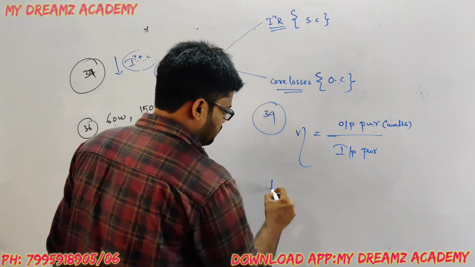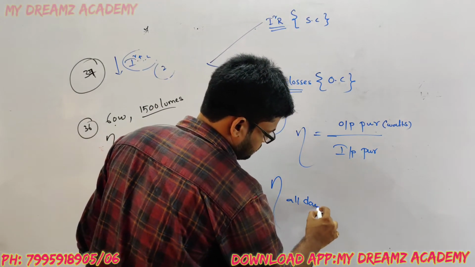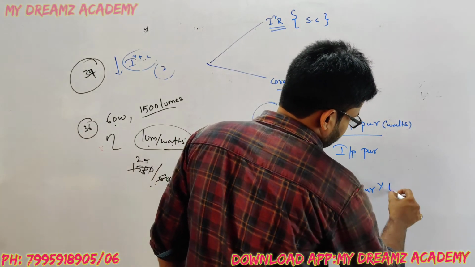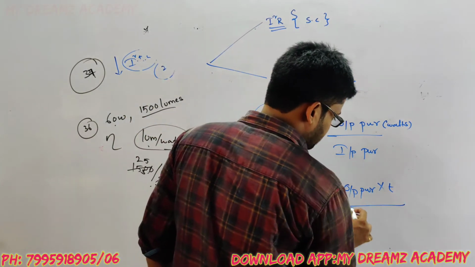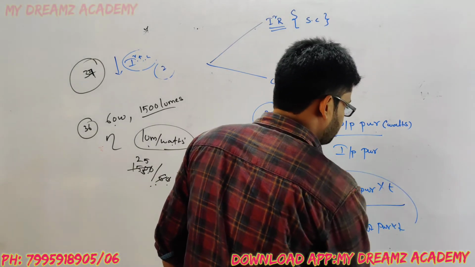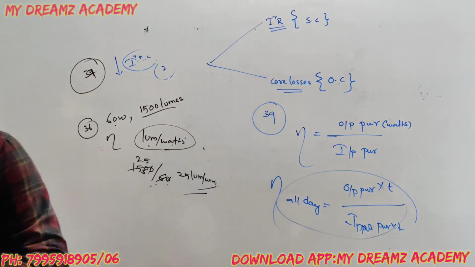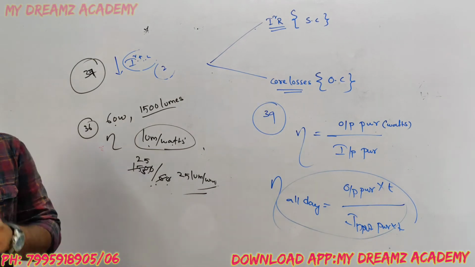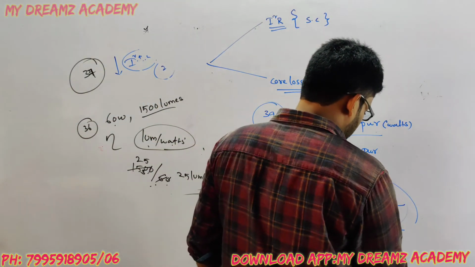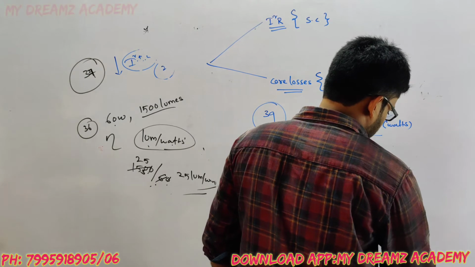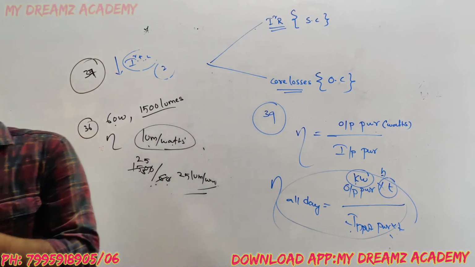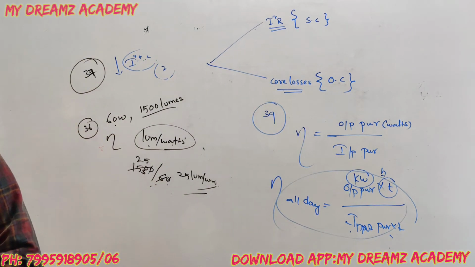Next, all day efficiency is output power multiplied by time, divided by input power multiplied by time. The option is kilowatt hour output divided by kilowatt hour input, where kilowatts is power and the unit of time is hours. This is question number 39, and option 2 is correct.